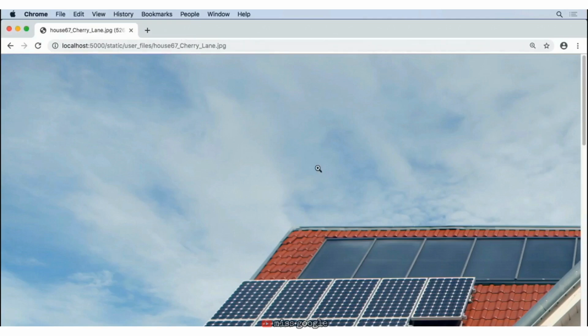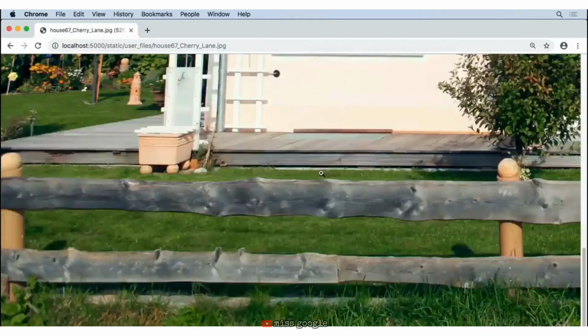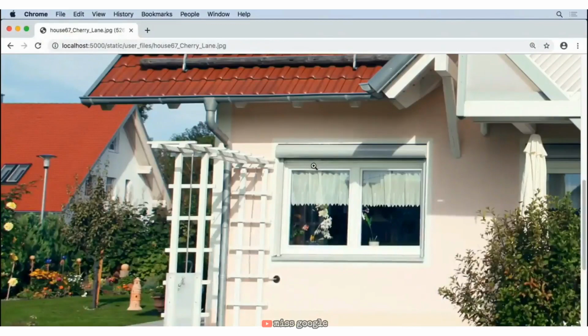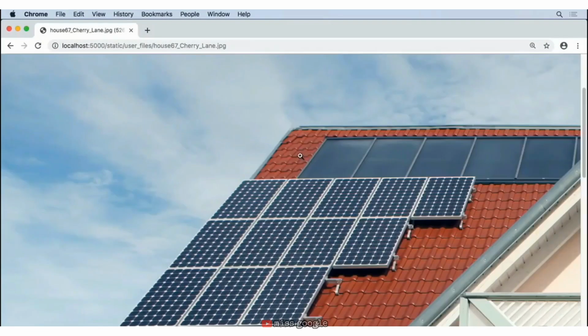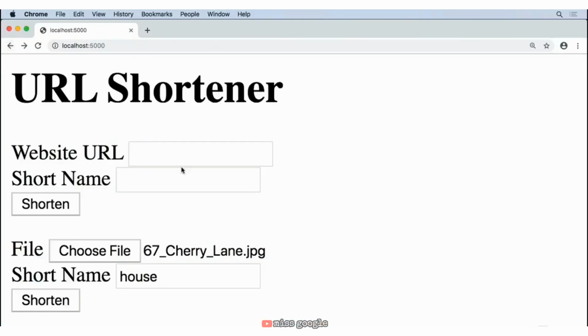And look at that. We get this awesome blown up picture of the house. So I can quickly tell my friends, hey, go check out this cool house. I think it looks awesome. Go to URL shortener /house and you can see it there. That's the whole purpose of this. In addition to that, we have URLs.